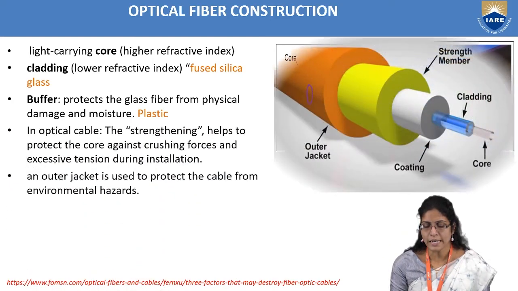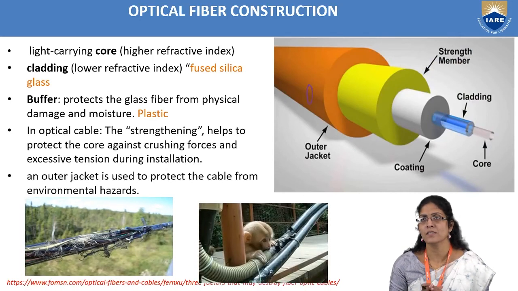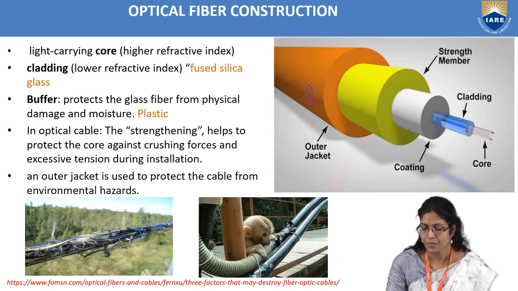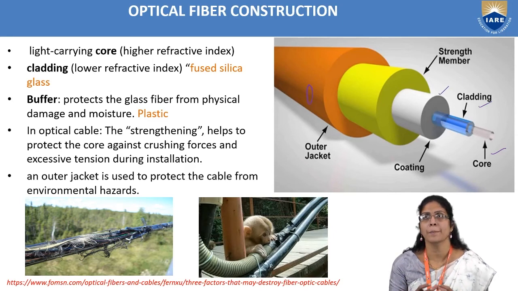But when you take this optical fiber as a cable, the core and the cladding with the buffer coating are given an additional strengthening member or strengthening layer, which helps in protecting the core when it is subjected to tension during installation.